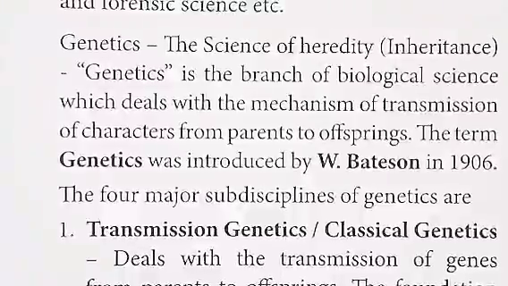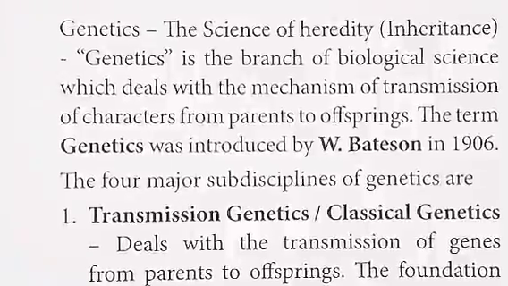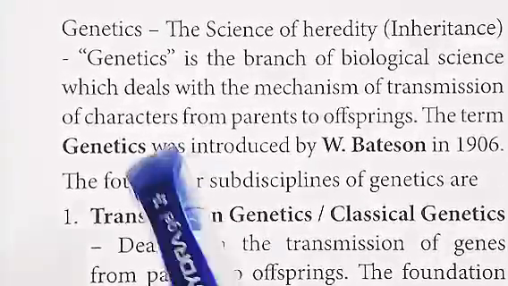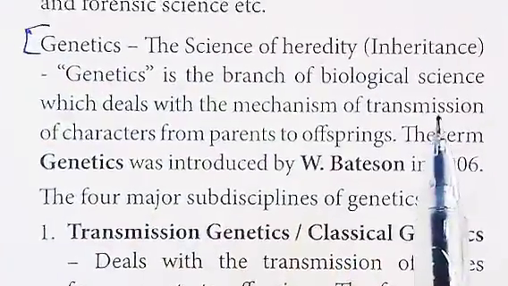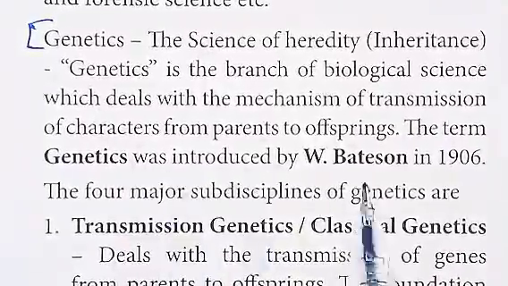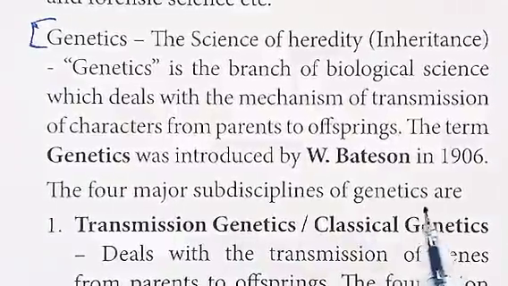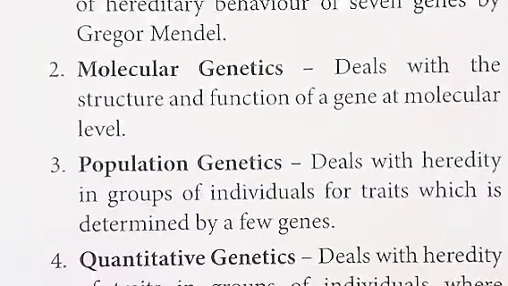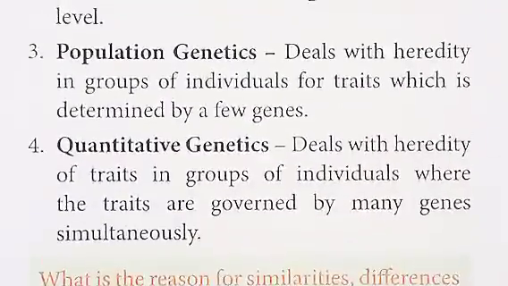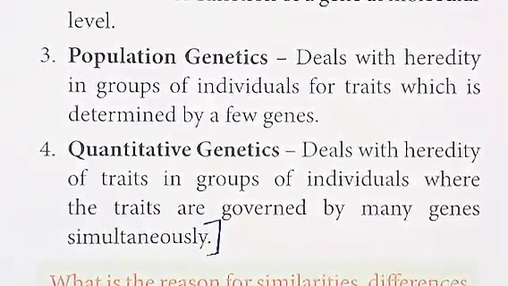Next, fourth question: define genetics. In this question, the answer is in page number 31. The answer starts from here, genetic subdivision. From there, the science of heredity, the branch of science, it completes here. And then the four major disciplines of genetics: transmission genetics, molecular genetics, population genetics, quantitative genetics. Till this, the answer. This is the fourth question.